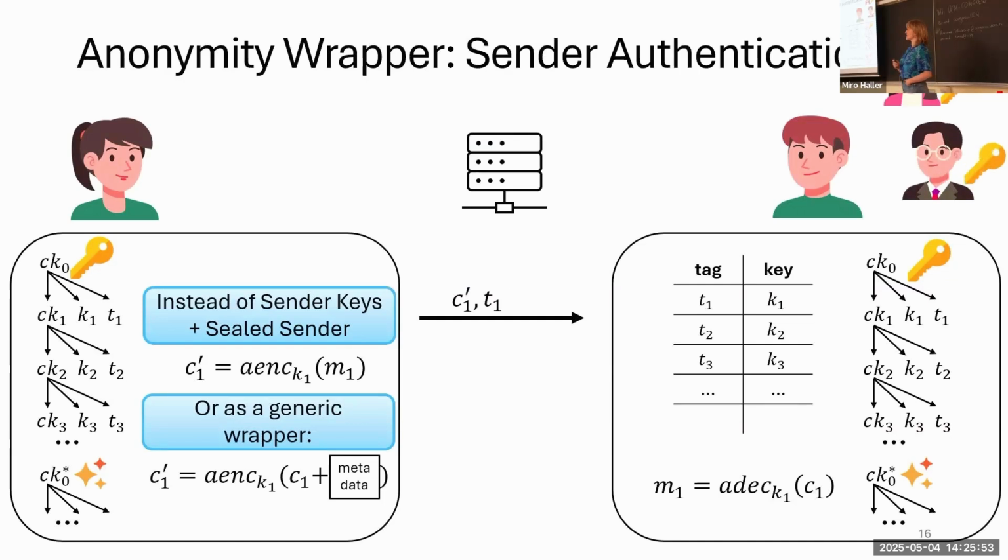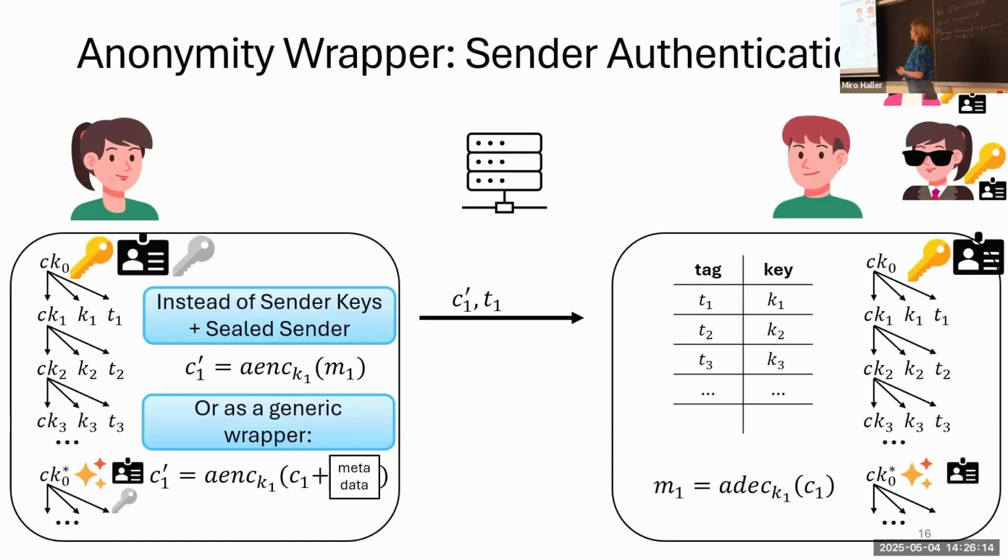Now there's only one problem left to solve. Since everybody shares the same key, anybody could try to impersonate Alice. And to prevent this, we simply add signatures, and that is, with every key distribution, Alice will also distribute a new public key to all the other users, and then she can just wrap her ciphertext, sign her ciphertext and tag. And she also encrypts the signature, so the signature cannot be used to break the anonymity. And yeah, Bob will just decrypt also the signature, perform a signature check, and then can perform the decryption as before. Good. That's how the protocol works.